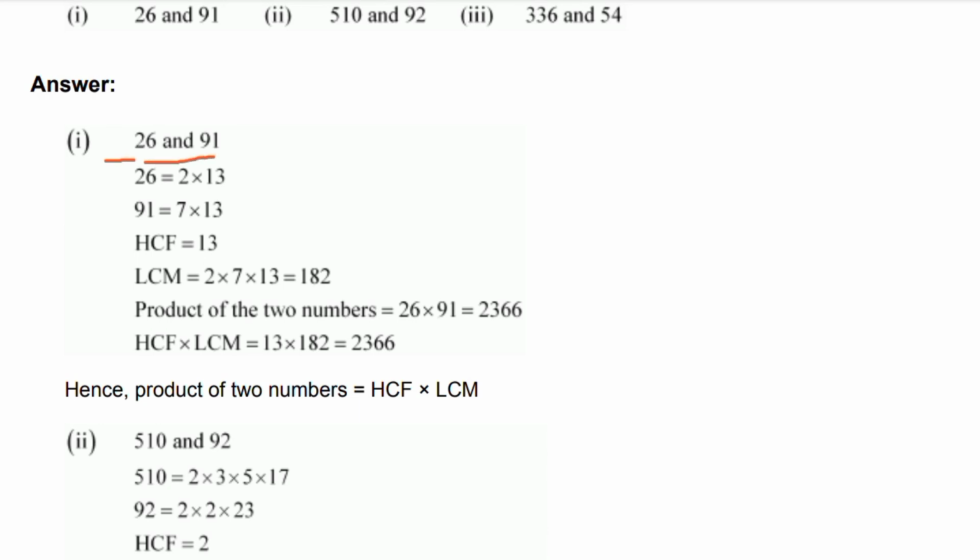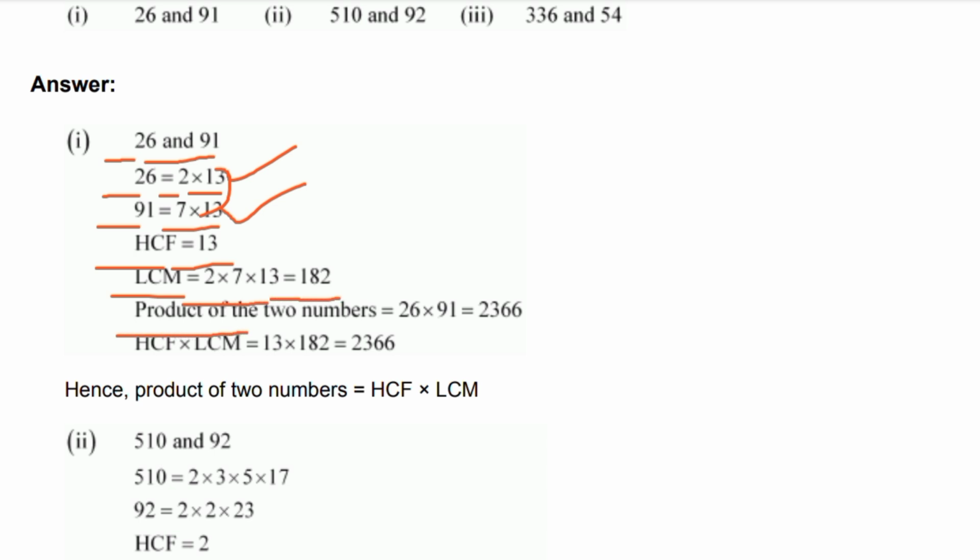26 and 91. 26 is equal to 2 into 13. 91 is equal to 7 into 13. HCF is equal to 13, since 13 is common to 26 and 91. LCM is equal to 2 into 7 into 13 is equal to 182.